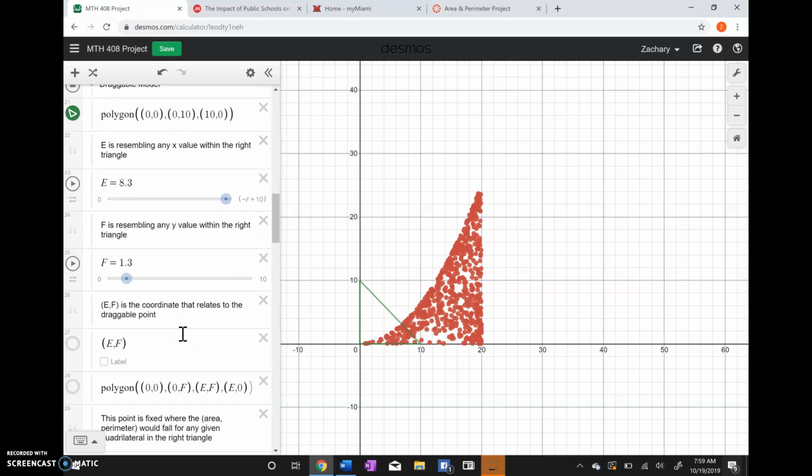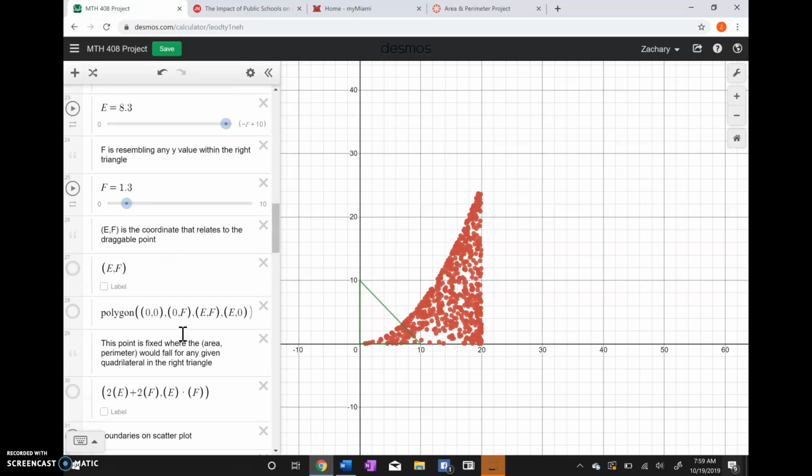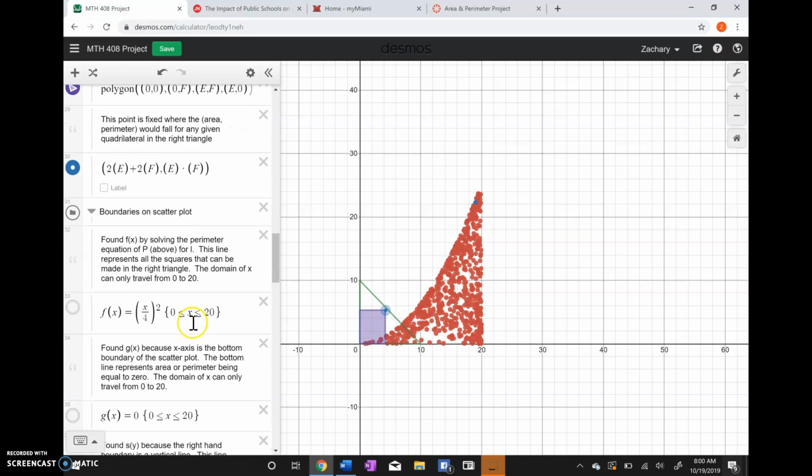So then came down here to make the draggable model. You made a new slider E and F and plotted that point there, and bounded it to be within that right triangle area as well. And then we connected the points so that we would create all our quadrilaterals there, and then got that point in the scatter plot region to show the relationship between the area and perimeter there.